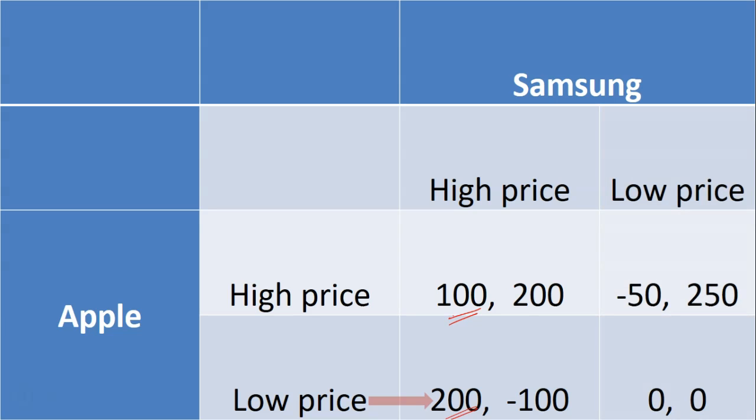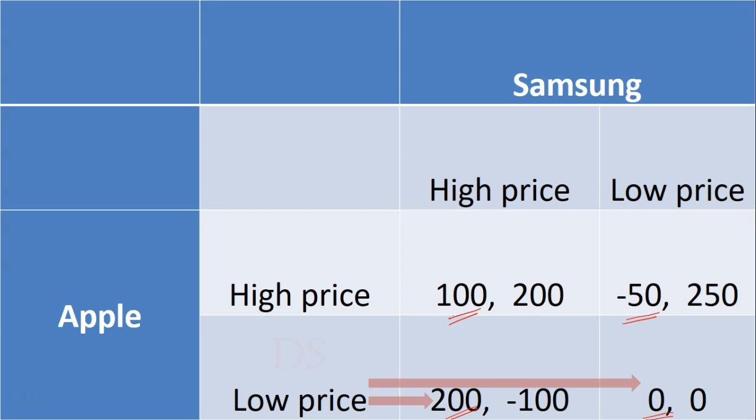What if, on the other hand, you think to yourself, Samsung chooses a low price? What should we do then? Should we choose a high price and make a loss of $50 million? Or should we charge a low price too and make no profit? No profit's better than a loss, so we charge the low price.